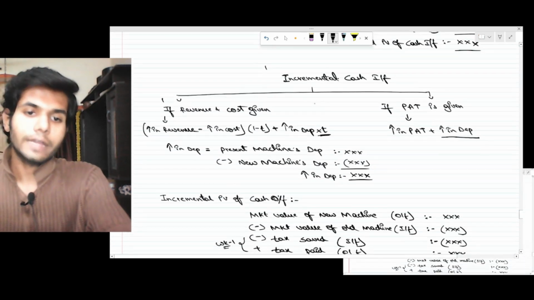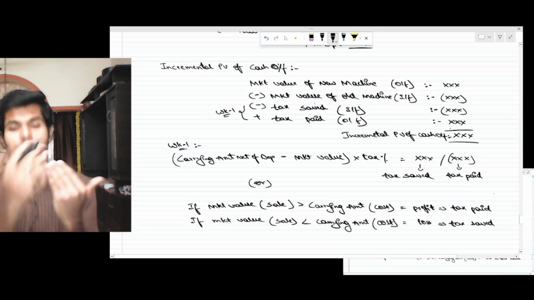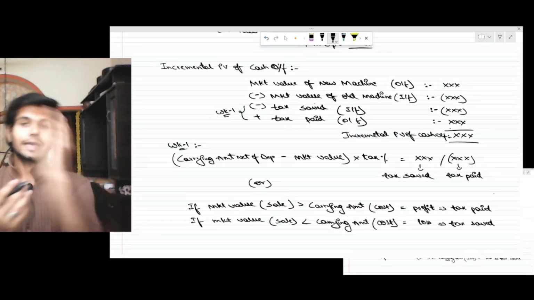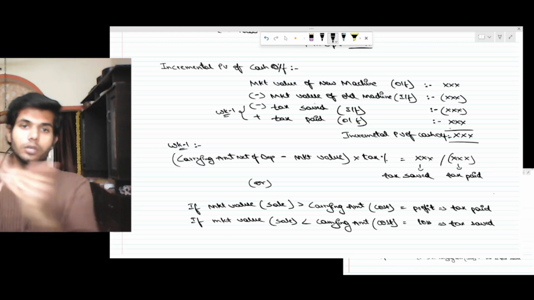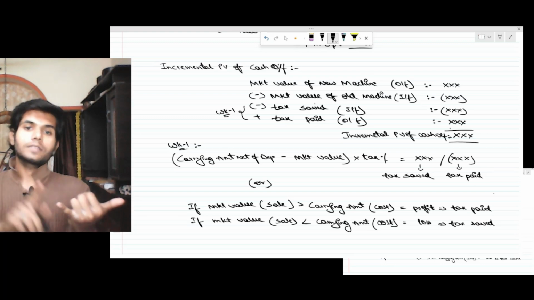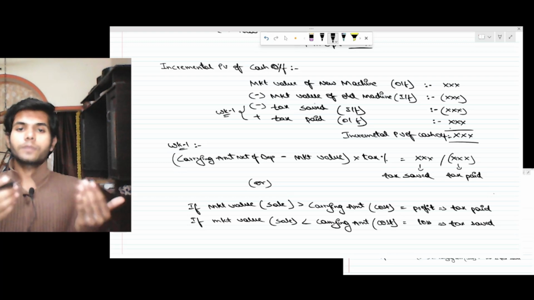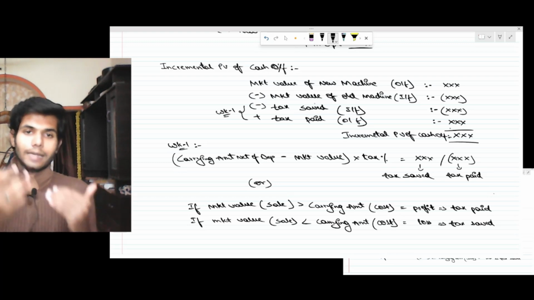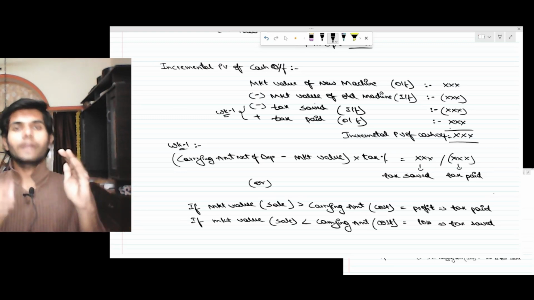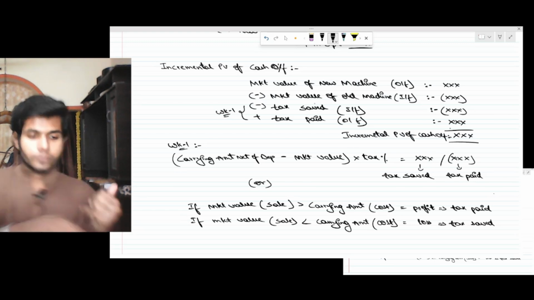Now the incremental PV of cash outflow would be market value of new machine minus market value of old machine. The market value of the new machine we are supposed to purchase is a cash outflow, minus the market value of the old machine, which is an inflow. Market value of new machine outflow minus market value of old machine inflow, minus tax saved plus tax paid. Tax paid is an outflow. See, what we are doing here is finding the actual cash outflow.